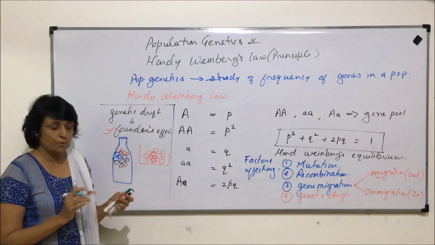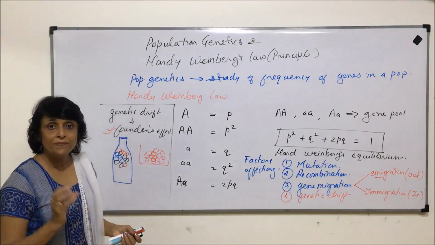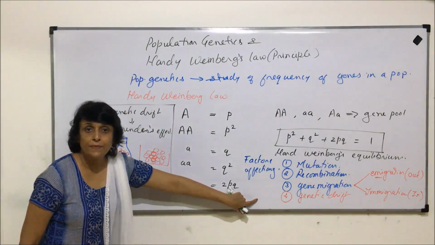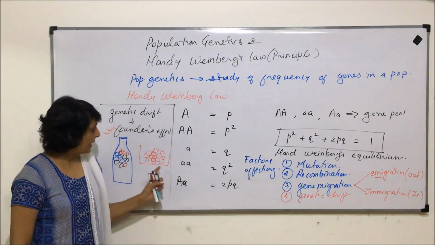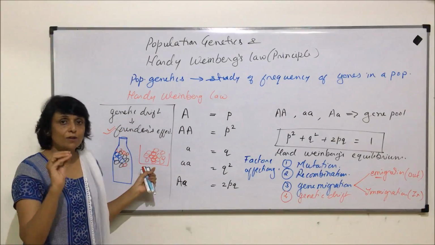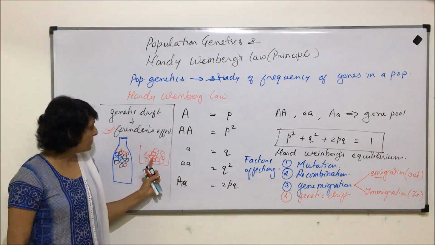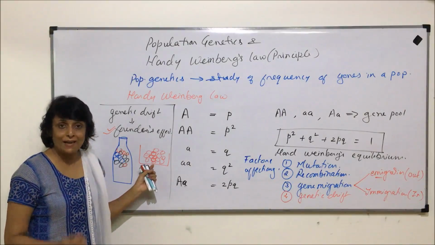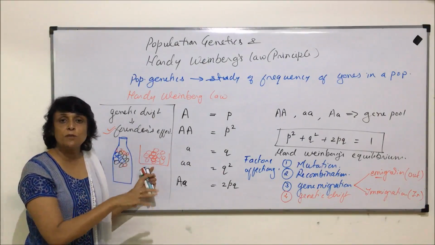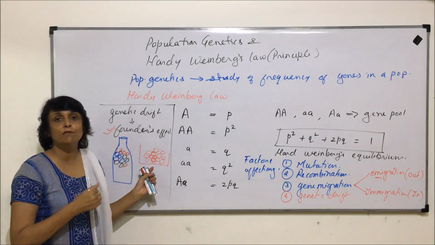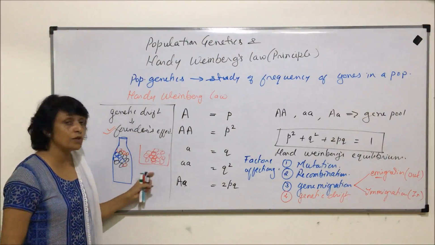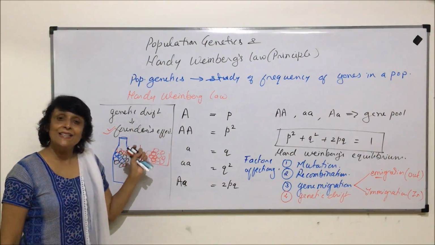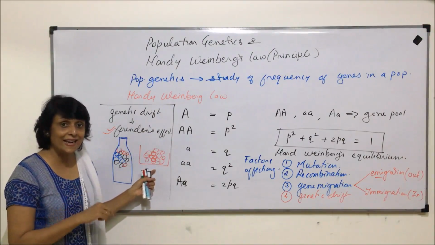Say from a population, some genes get eliminated, and those genes end up in some different area. The individuals having that particular kind of different gene become the founders. That means they will establish themselves in a particular area, then they will reproduce, and the new individuals formed would have the same kind of genes as they had.